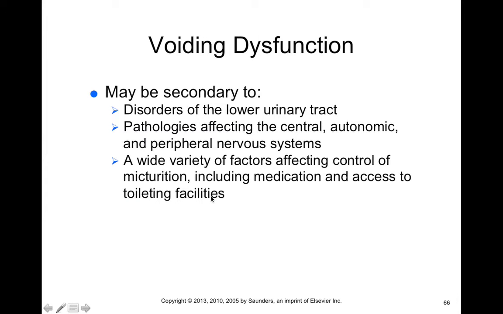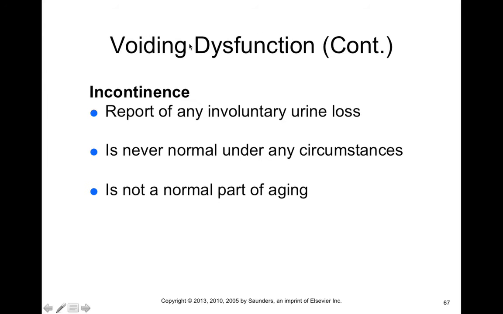to toileting facilities. Now, incontinence is just the report of any involuntary urine loss, and it's not normal under any circumstance, nor is it a normal part of aging. We'll talk about aging in later chapters, but there actually is no normal part of aging. There are things that are common, but aging is just what happens to your body as a consequence of genetic and lifestyle factors.